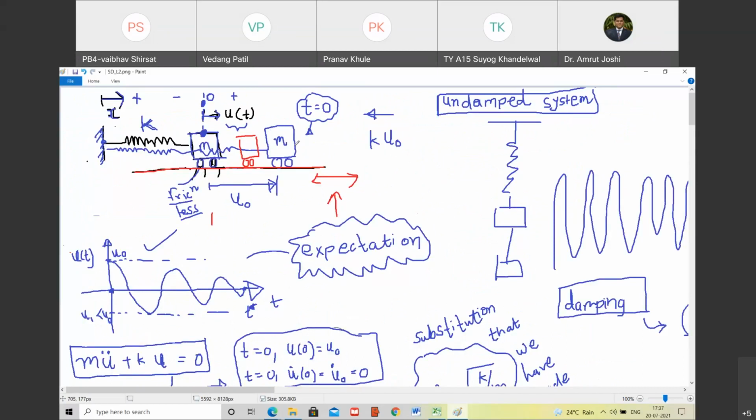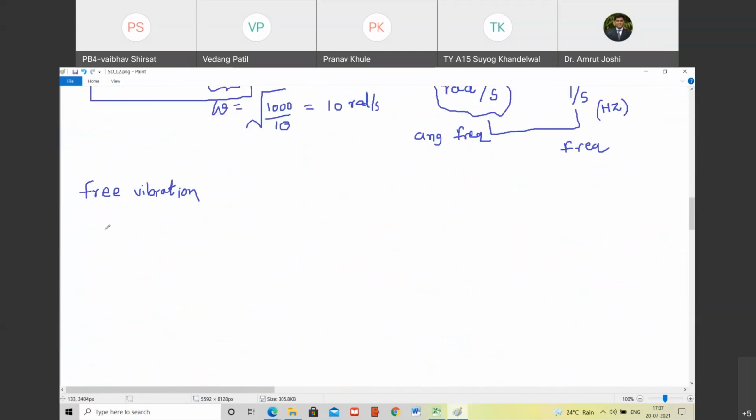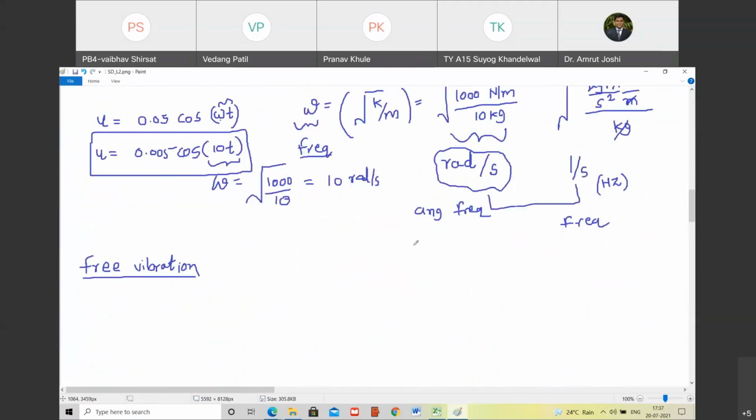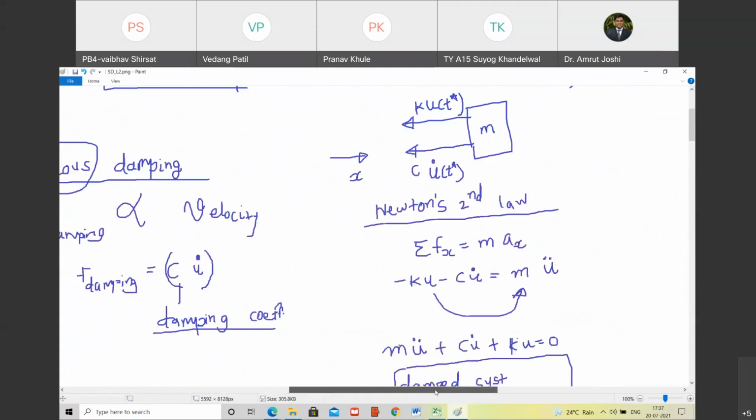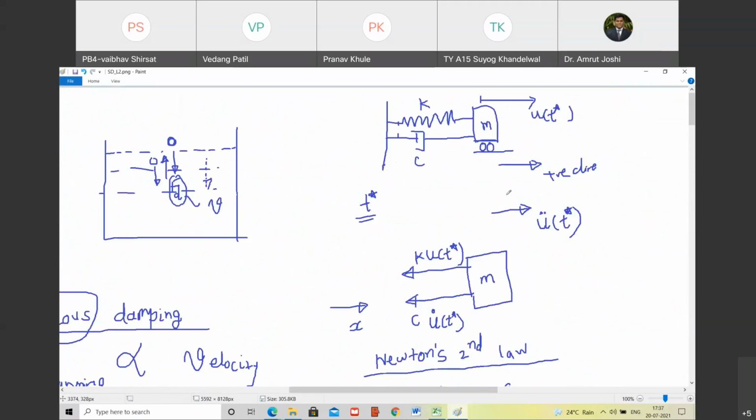As against that, if I had applied a time-dependent force here, let us say a force which is a function of time, and I am observing the vibration of the system, then that is called forced vibration. Have you understood what is free vibration and forced vibration? I am not writing the words forced vibration right now because we are still dealing with free vibration. In both cases, whether damped or undamped, we are dealing with the initial disturbance. We give the initial disturbance and then let the system do whatever it wants to do on its own.